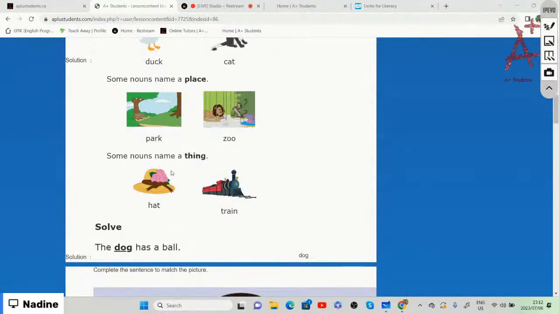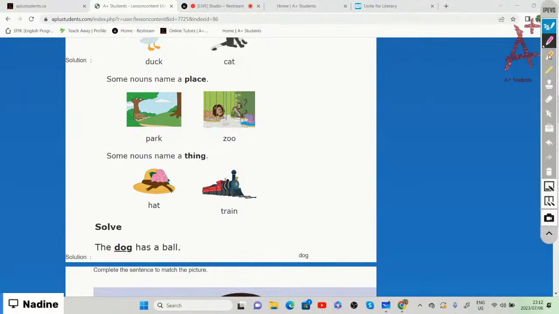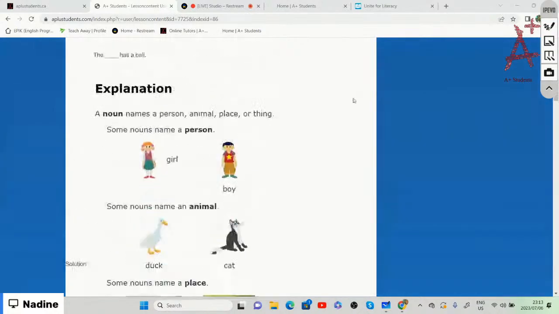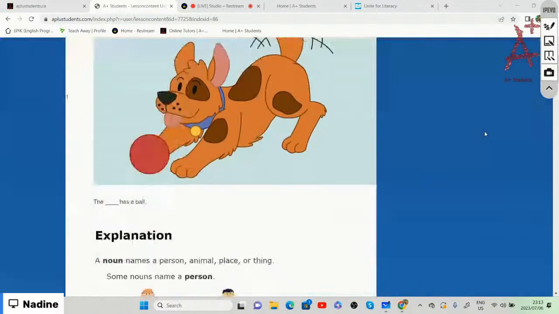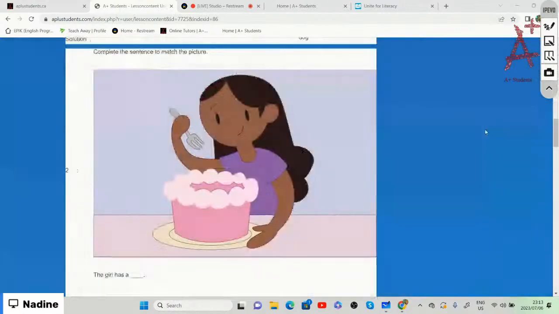So some nouns also name a thing, and it can be a hat, a train, a ball, a table, a pencil, a pen. Those are things that the nouns name. So within our lesson today, in the first lesson, we are going to complete the sentences with a noun to match the different pictures.